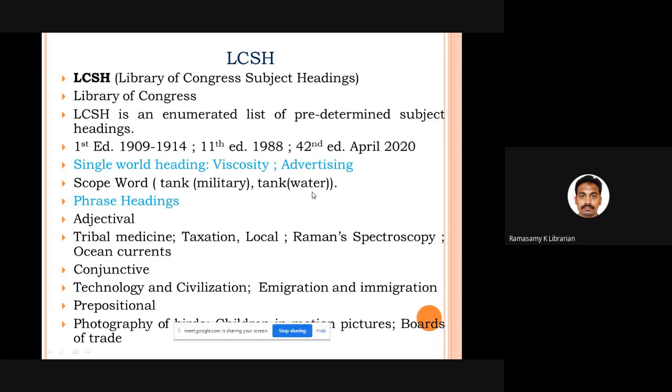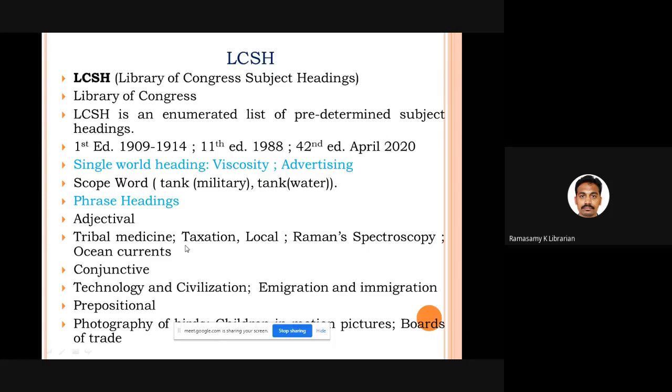Then come phrase headings. When you want to use more than one word to denote a particular concept, you make use of more than one word. For example, how to coin 2 words? It can be adjectival. You can make use of adjectives: medicine, tribal medicine; taxation, local taxation; spectroscopy, Raman spectroscopy; currents, ocean currents.